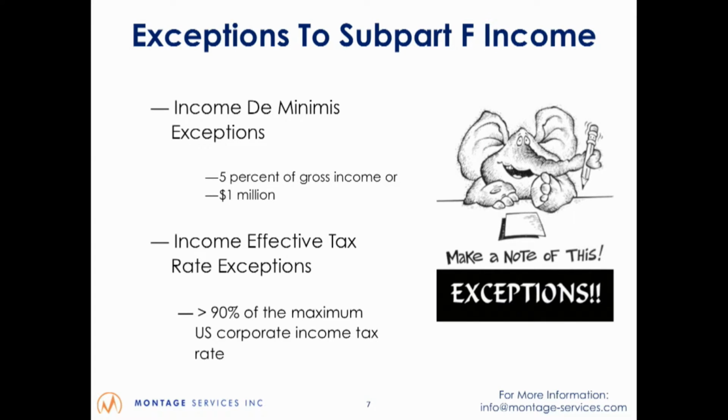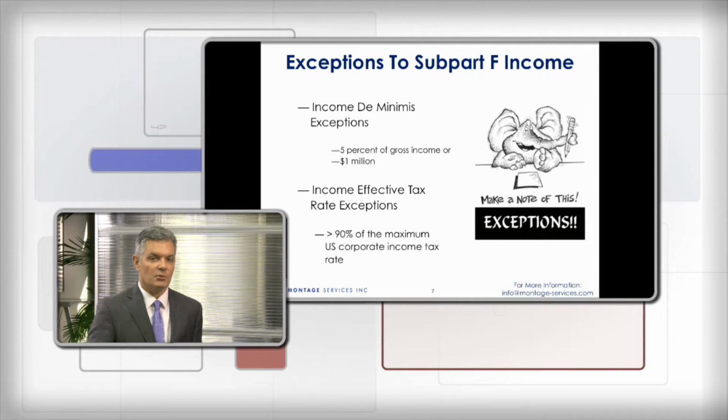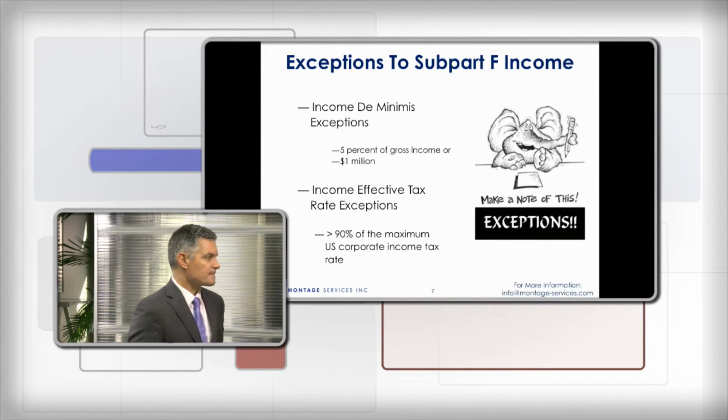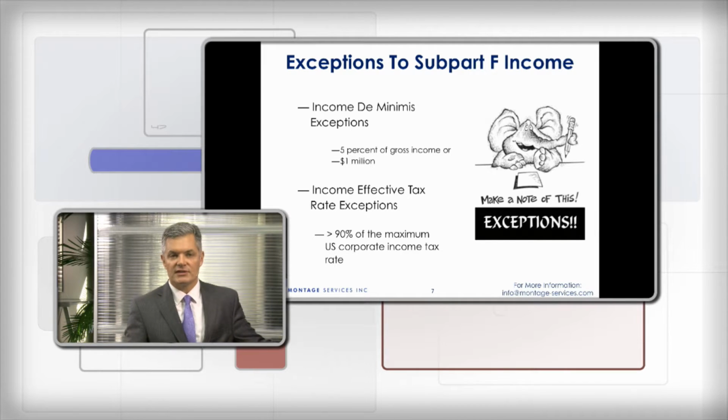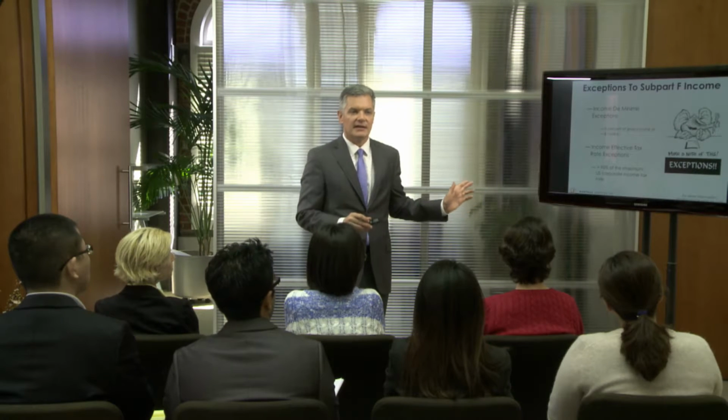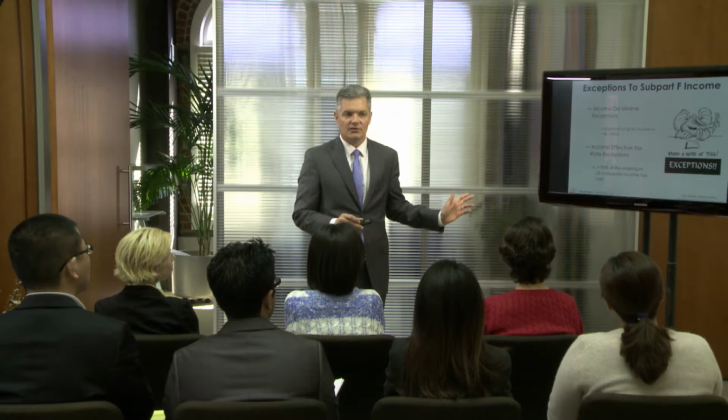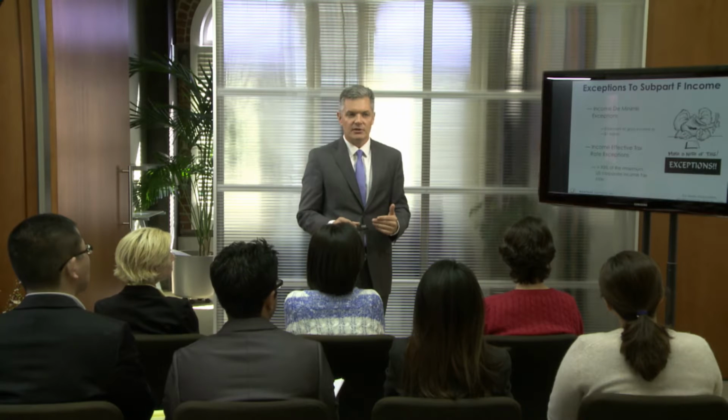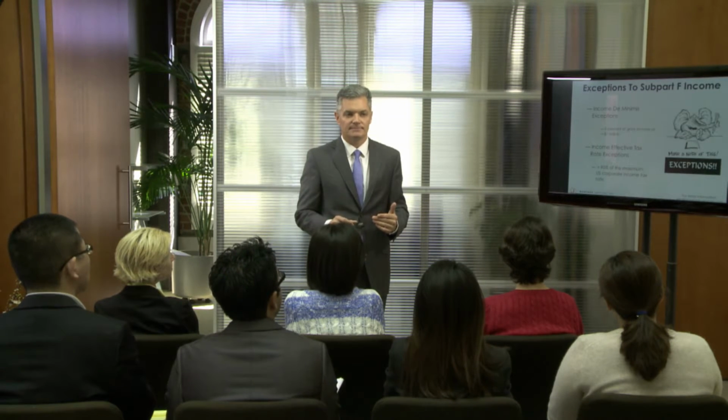There are also some de minimis exceptions to Subpart F income. If the income is $1 million or less than 5% of the gross income, it will not create Subpart F income. And that becomes particularly important as it relates to interest, because interest income is often earned offshore and it's passive, therefore meeting that definition that we talked about earlier, but it is an exception. The other is what we referred to as the tax rate differential. There has to be a less than 90% of the U.S. tax rate for the company to be considered generating Subpart F income.